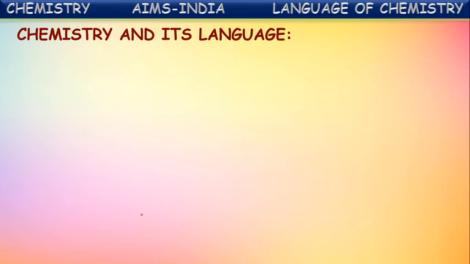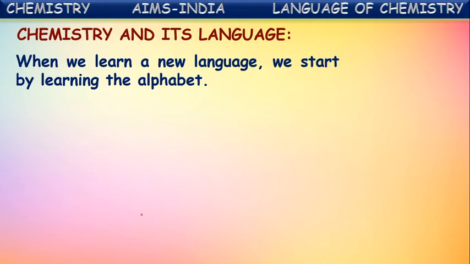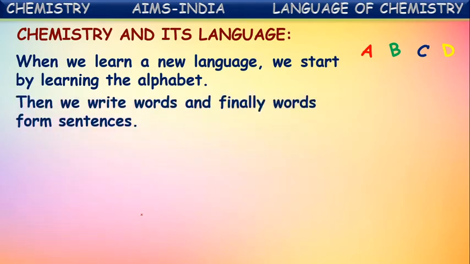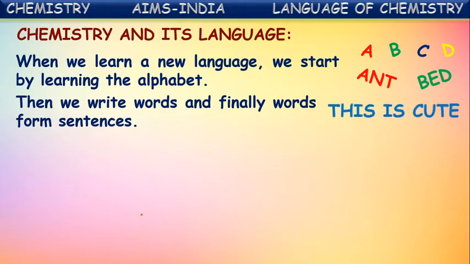Chemistry and its language. It will be very interesting to hear. Chemistry has its own language. When we learn a new language, we start by learning the alphabet, isn't it? Suppose you start learning English, where do we start? We first learn the alphabets, A, B, C, D, and then we write words. By using those alphabets, we start writing words, and finally these words form sentences. In this way, we learn a language.